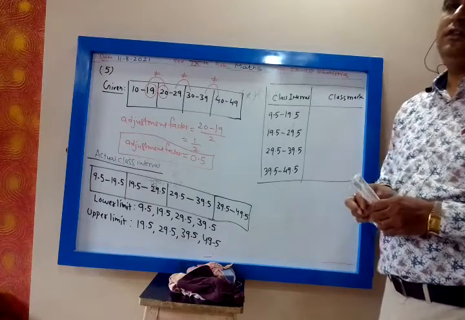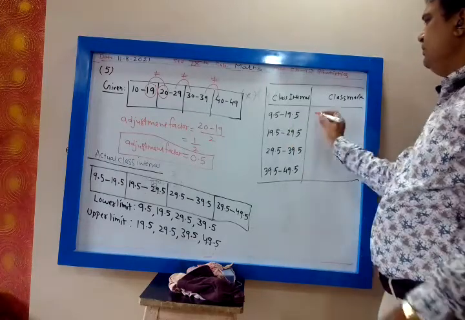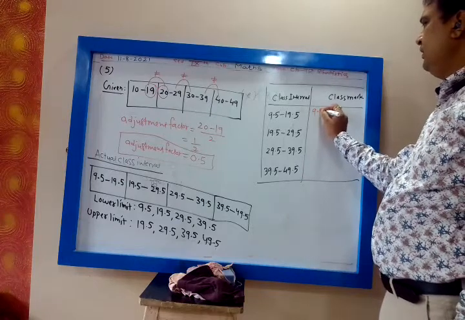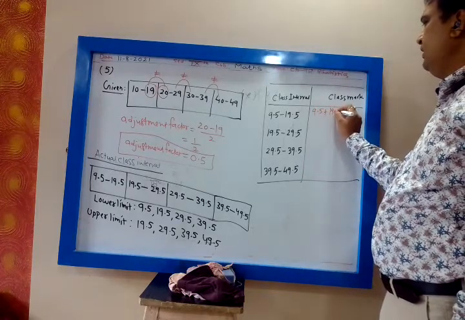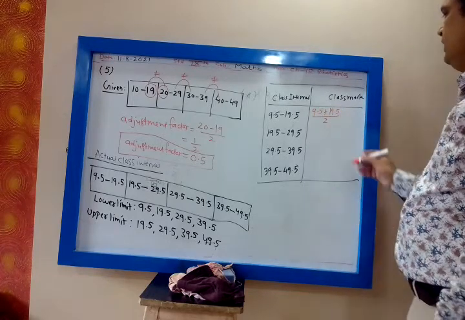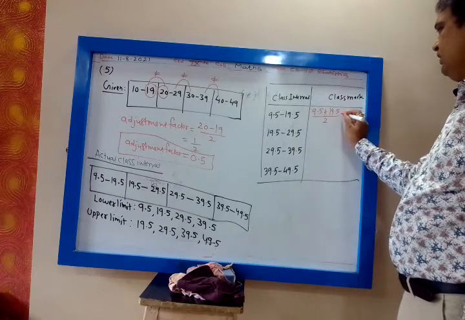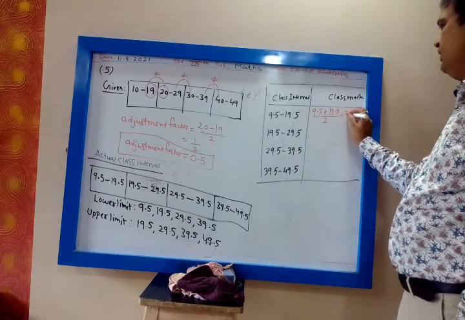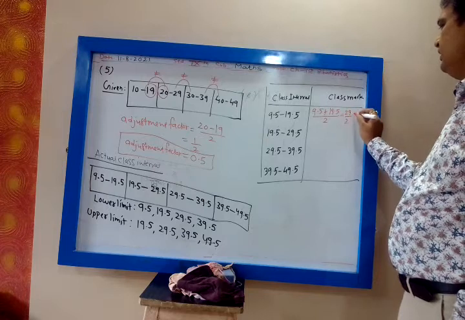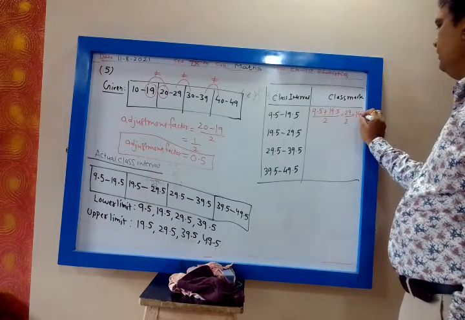Now we want to find the class mark. What is the formula for class mark? Lower limit plus upper limit, divided by 2. So 9.5 plus 19.5 divided by 2. That is 29 by 2, which is 14.5.